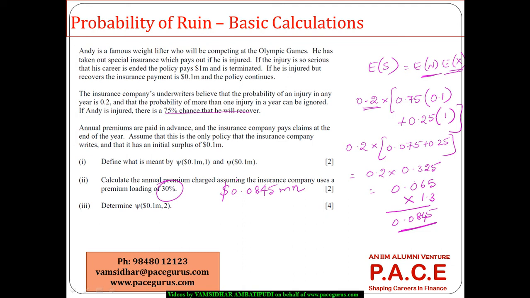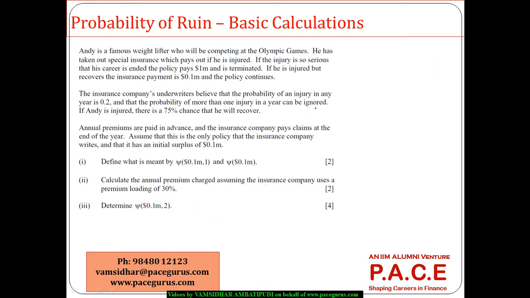Okay, determine psi(0.1 million, 2). So initially, if this particular policy started off with the initial surplus of 0.1 million, within 2 years, what is the chance that a ruin is going to occur? Now, what are the various possibilities? Because we are talking of a 2-year scenario, I'll take year 1 and year 2 along with the probability of that occurring.